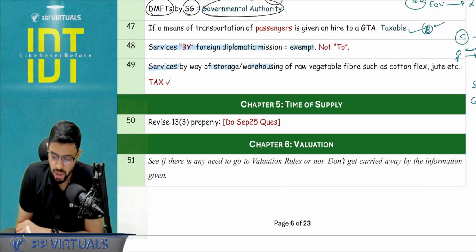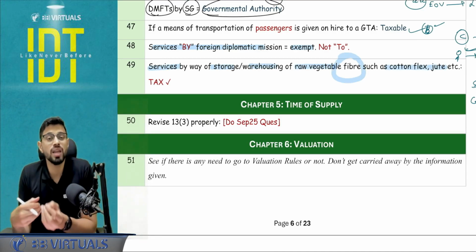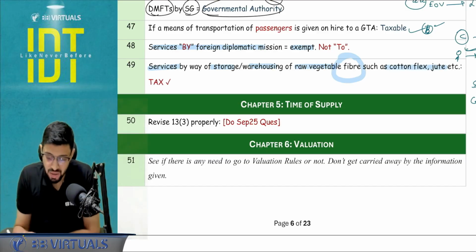Service by way of storage, warehousing of raw vegetable fiber such as cotton, flax, jute, it may somehow come to be as an agriculture produce in your mind. No, you have to tax it. Fiber, you have to tax it.